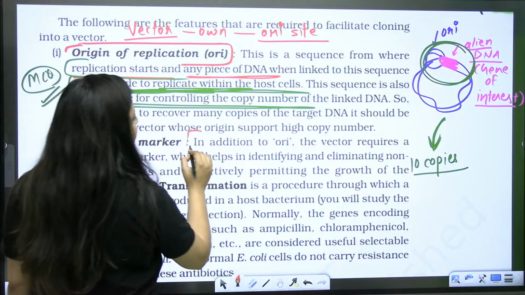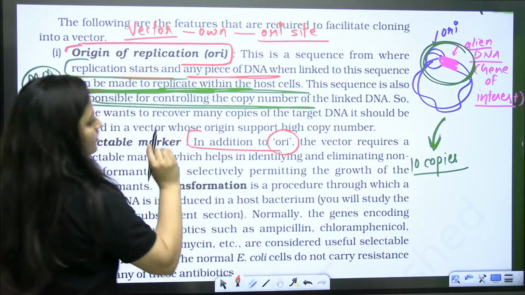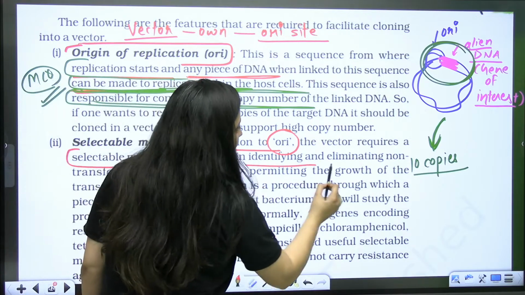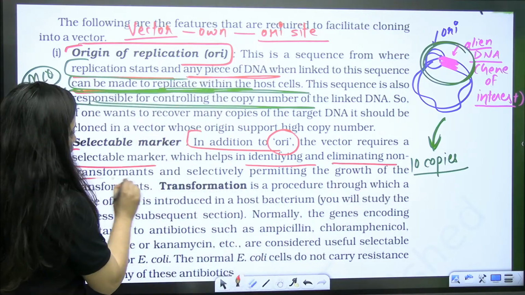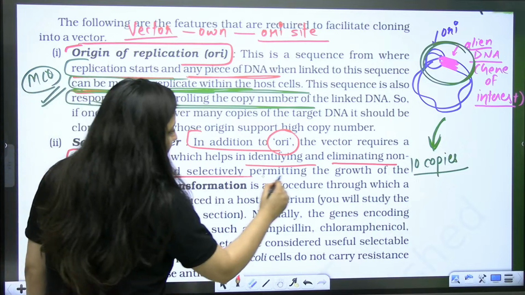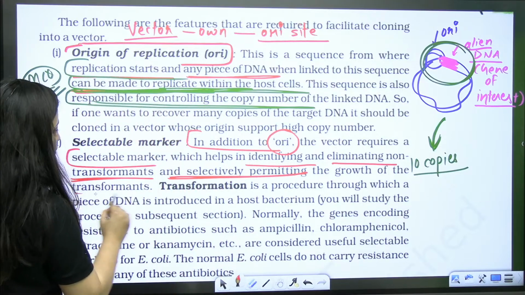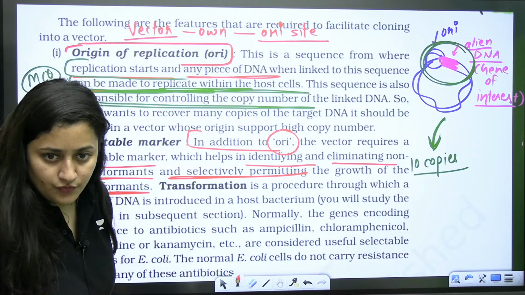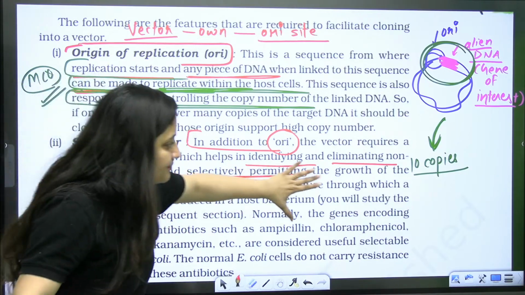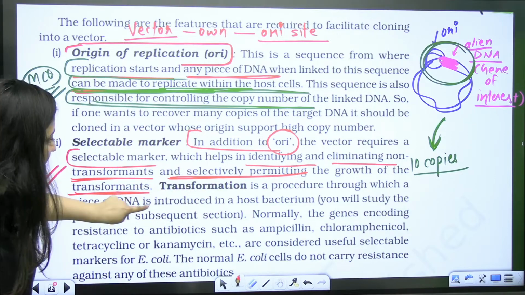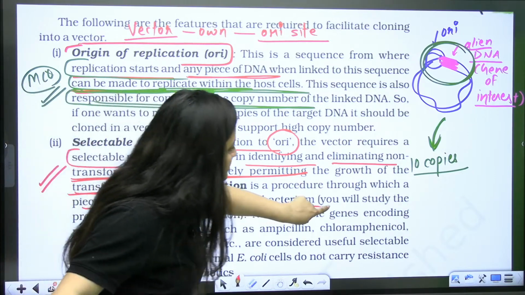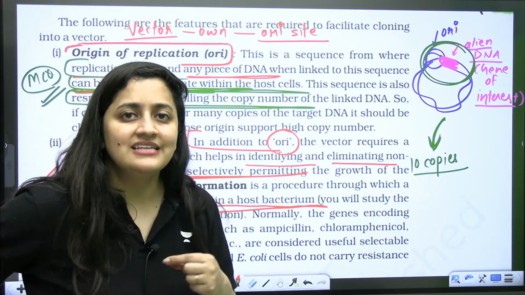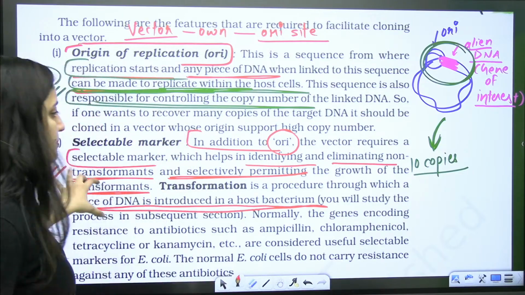So they are saying that in addition to origin of replication, vector requires a selectable marker which will help to identify and eliminate non-transformants and selectively permit the growth of transformants. Fine, bache, that's why selectable markers are useful. So transformation is what? It's a procedure through which a piece of DNA is introduced in a host bacterium, right?